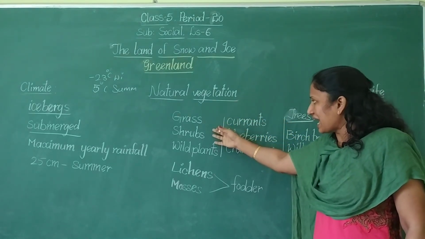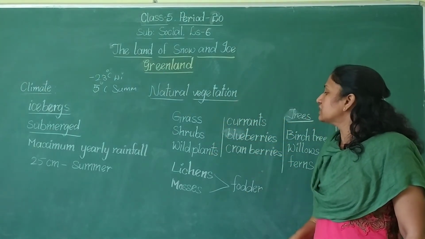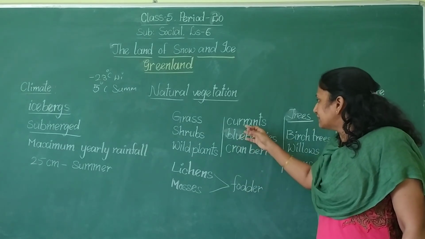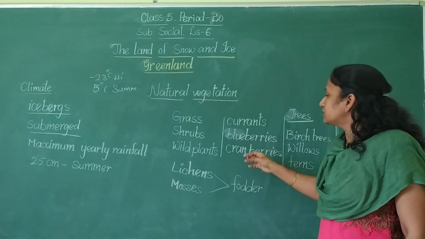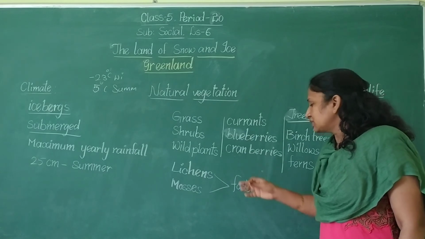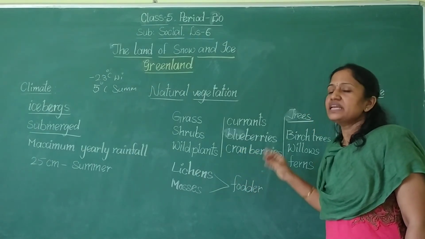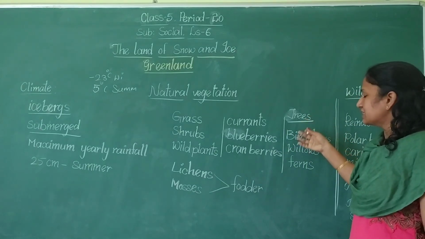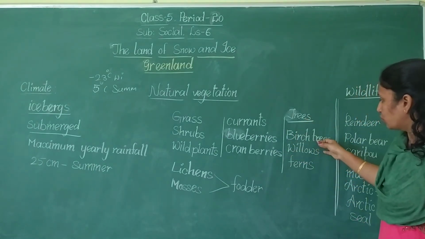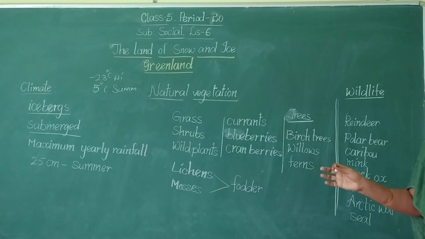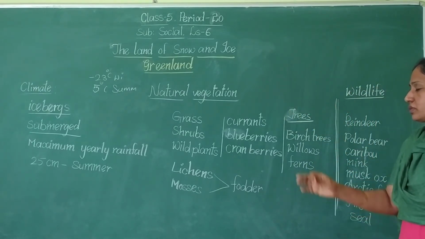Here we can see the grass, shrubs, wild plants and currants, blueberries, cranberries, lichens, mosses. This is the main food or fodder to many animals, and we can see trees like beech trees, willows, ferns. So these are grown in the natural vegetation.